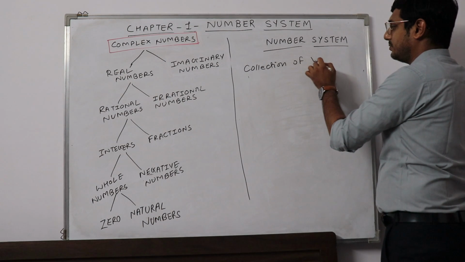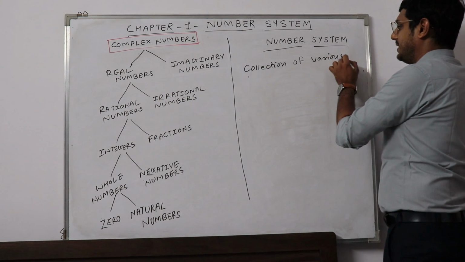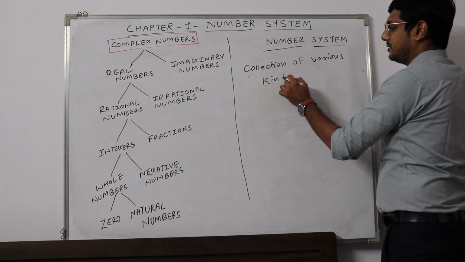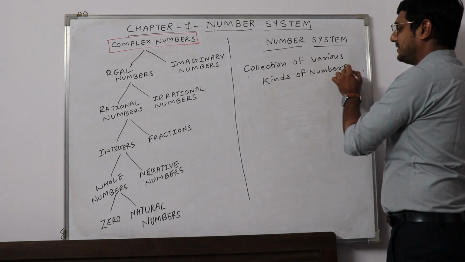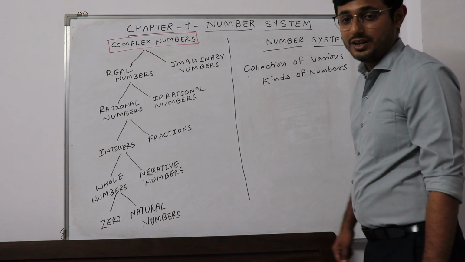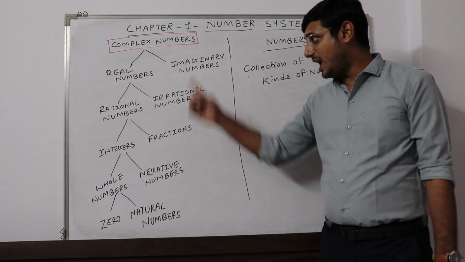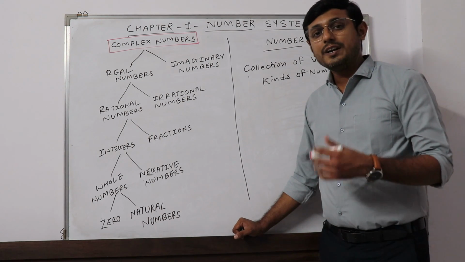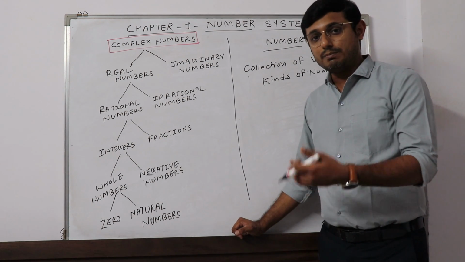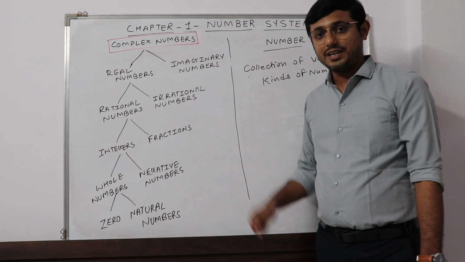As you can see in the chart here, this is the hierarchy of number system, and you have already learned some of the numbers from this hierarchy.